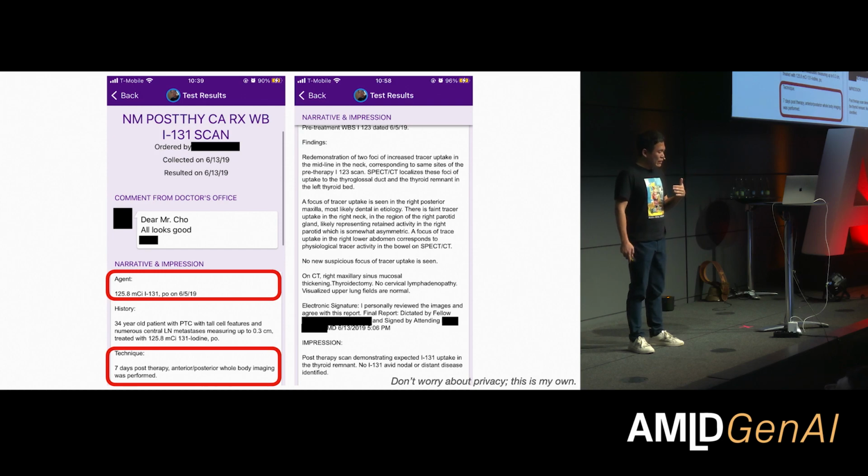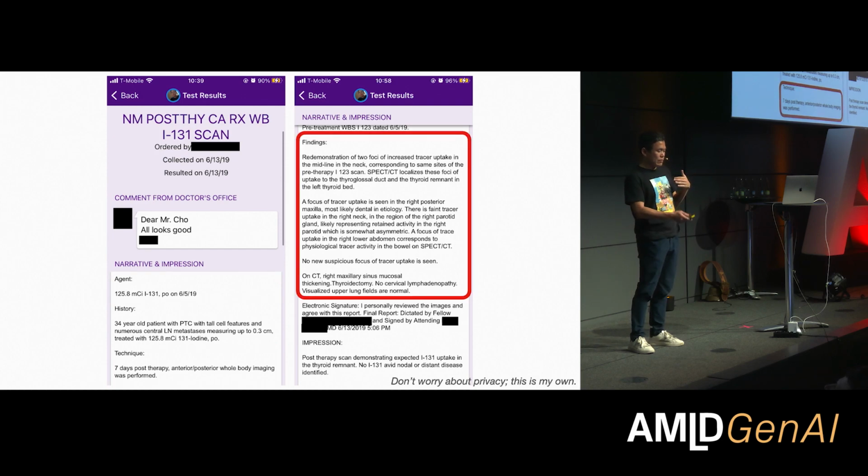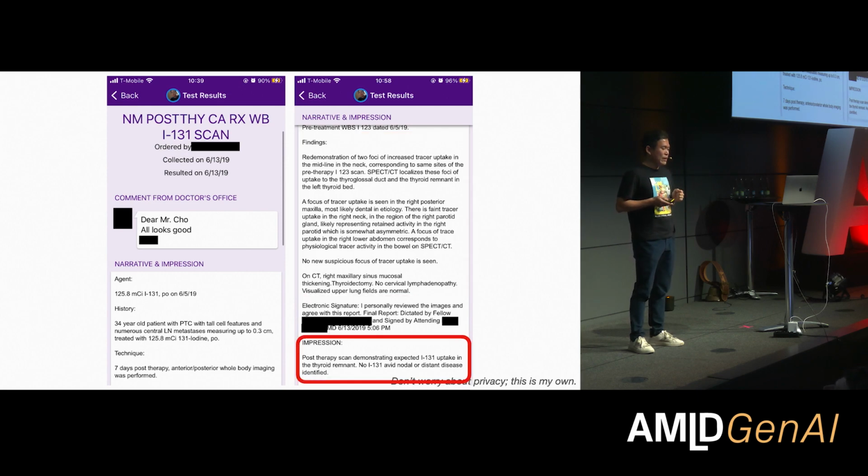And then based on that, you're going to see a quite long description of the findings the doctor saw on whatever procedure or imaging has been done. It's quite extensive because they are trained to write everything they see and then use it to arrive at any kind of conclusion. And then at the very end, they write the impression, which is not only about what has been done to the patient, but also their subjective evaluation or assessment of the situation based on their experience and expertise.